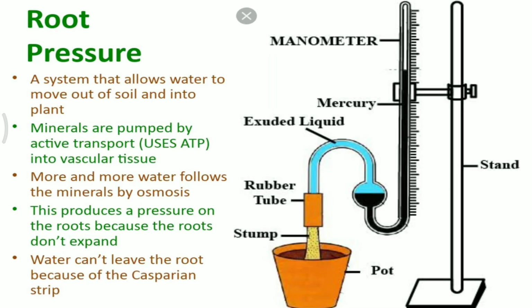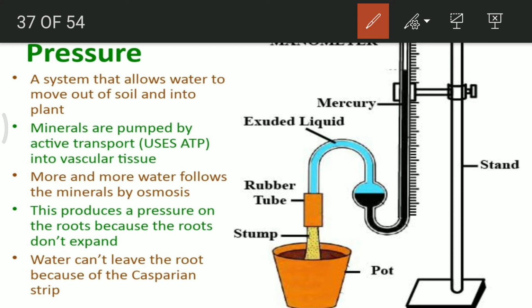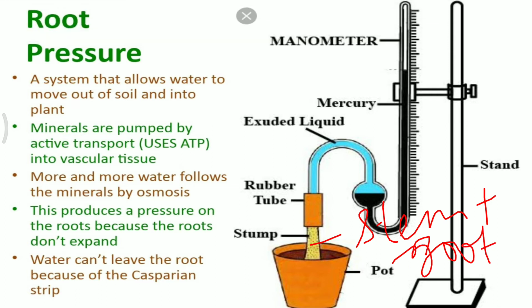Root pressure is created by the roots of the plants due to continuous suction of water. Now, over here you can see an entire experimental setup. This stump is basically the stem along with the root of any plant, and it is placed in a pot. Later on you can see a tight fixation with the help of a rubber stalk. As the rubber stalk is placed, you can find the exuded liquid. This exuded liquid is basically the cell sap, and in more detail, it is the water which is being absorbed by the root hairs.